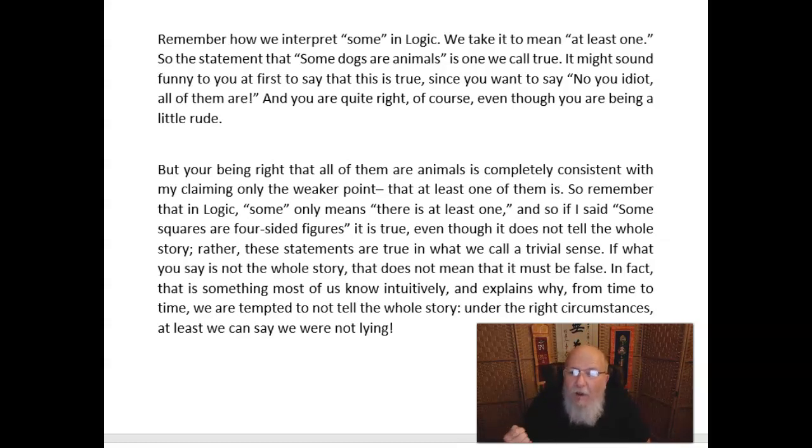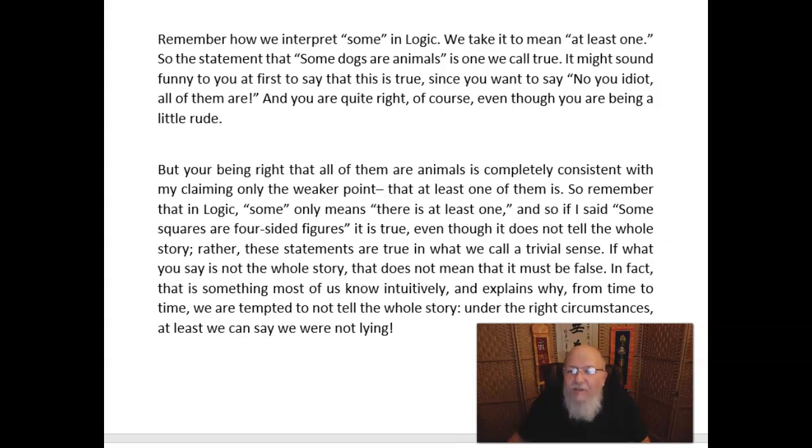But your being right that all of them are animals is completely consistent with my claiming only the weaker point, that at least one of them is. So remember that in logic, "some" only means there is at least one. And so if I said some squares are four-sided figures, it's true, even though it does not tell the whole story. Rather, these statements are true in what we call a trivial sense. Have you ever heard somebody say, "Well, that's a trivial truth"? If what you say is not the whole story, that does not mean that it must be false.